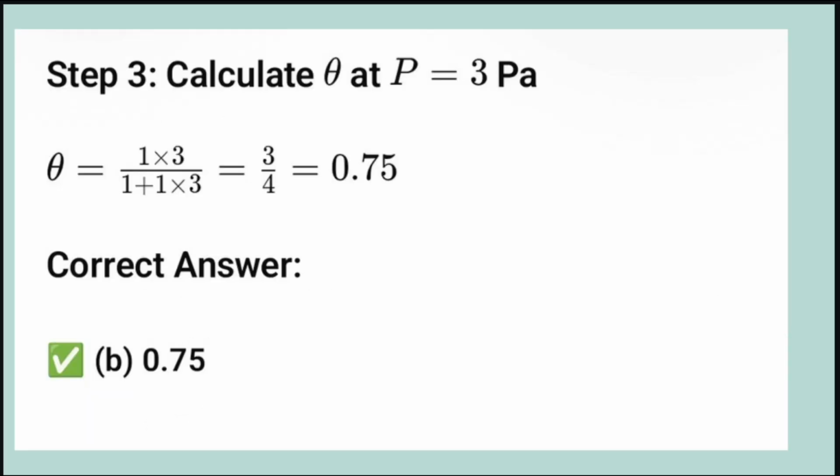Now, step 3. Calculate theta at P is equal to 3 Pascal. Theta is equal to 1 into 3 divided by 1 plus 1 into 3. That equal to 3 by 4. That is equal to 0.75. So, here correct answer is option B 0.75.